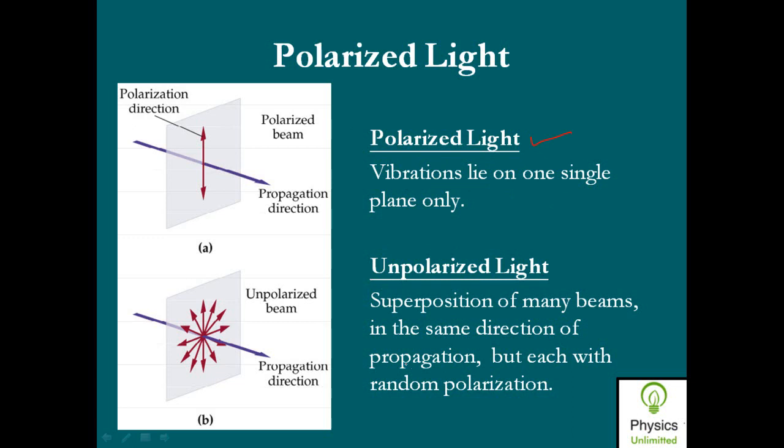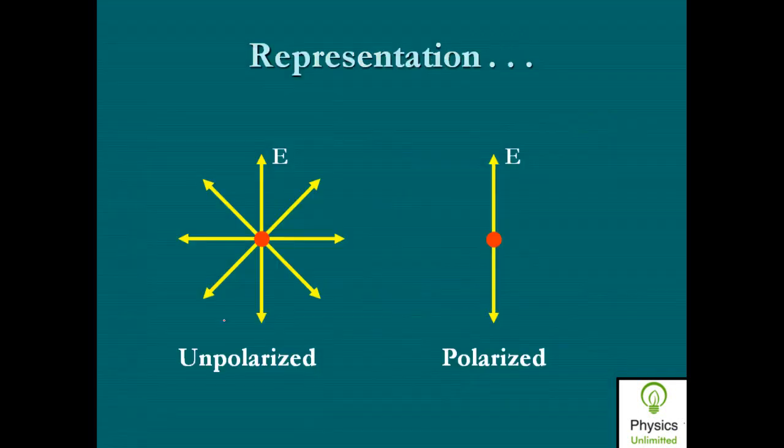I already told you that if the vibrations of the electric field vector take place in all possible directions, then it is called an unpolarized beam of light. So plane polarized light has vibrations in only one plane, while here the vibrations take place in all possible directions, so it is called unpolarized light. So this is the representation for unpolarized light and polarized light.